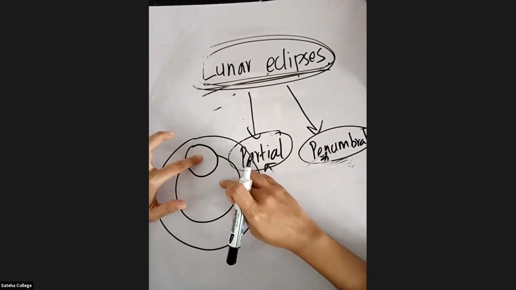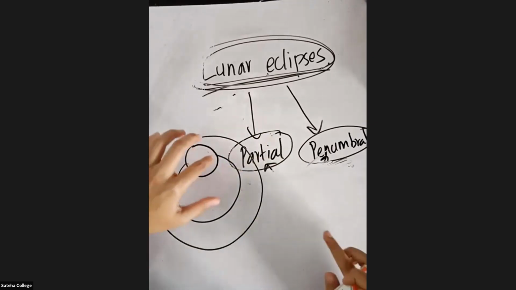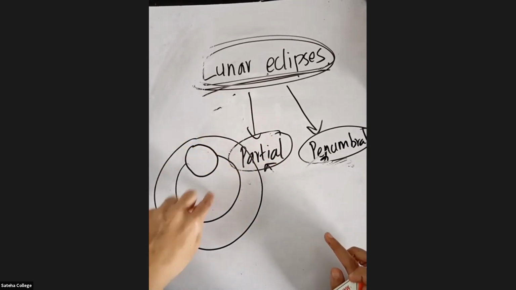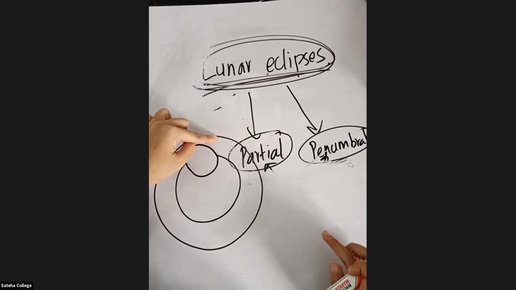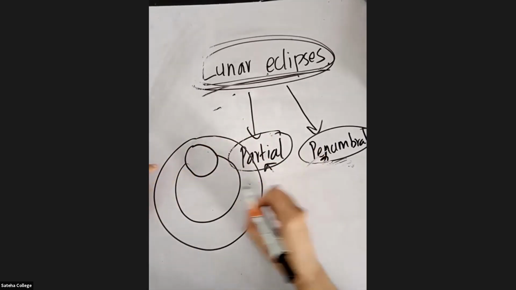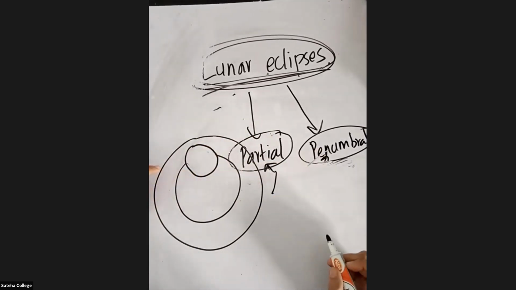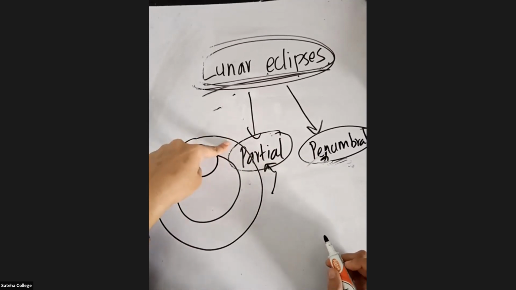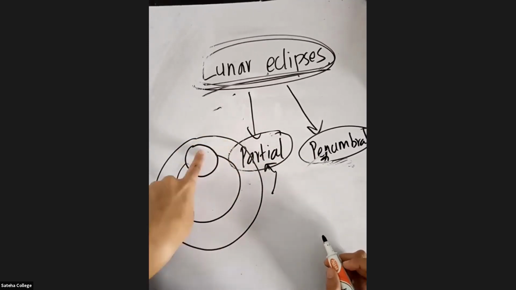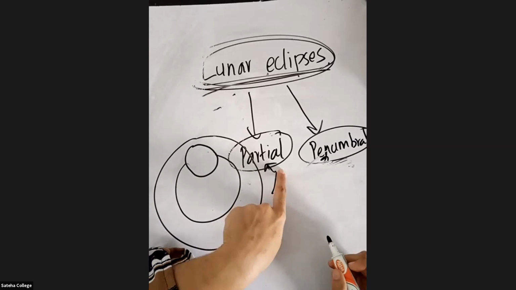If part of the moon is in the umbra of the earth and the other part is in the penumbra of the earth, you call it a partial lunar eclipse.